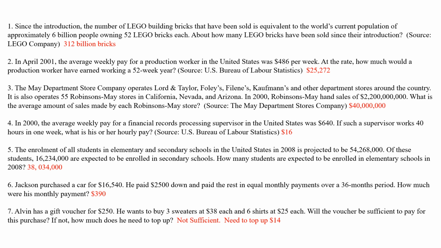Same goes to these. Jackson purchased a car. He paid $2,500 down. That is down payment. Down payment and deposit means the same thing. And paid the rest in equal monthly payments. So what do you do? You take this, you minus 2,500 first. So you will find the balance. Then the balance is what you divide by 36 to find his monthly payments. All right, please make sure you write your units.